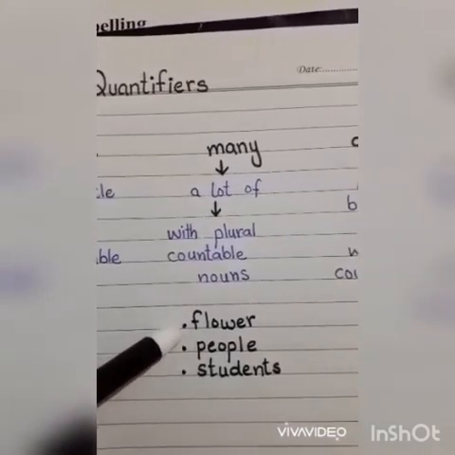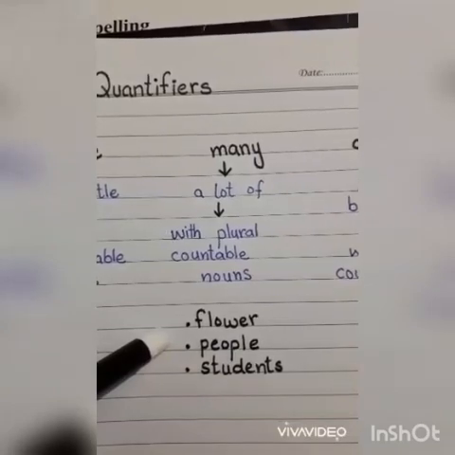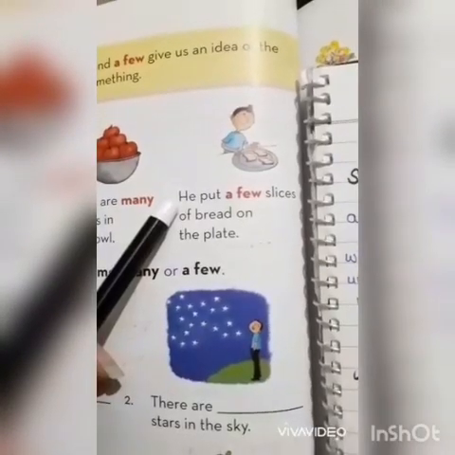We use them with words like flowers, people, students. There are many students in the class. There are many people in a queue. There are many flowers in the garden. Now move to our next example.